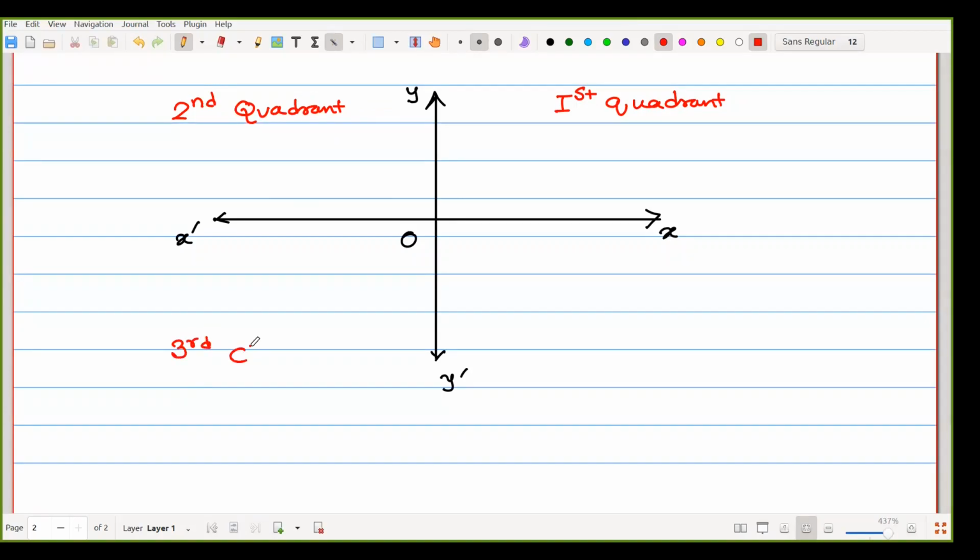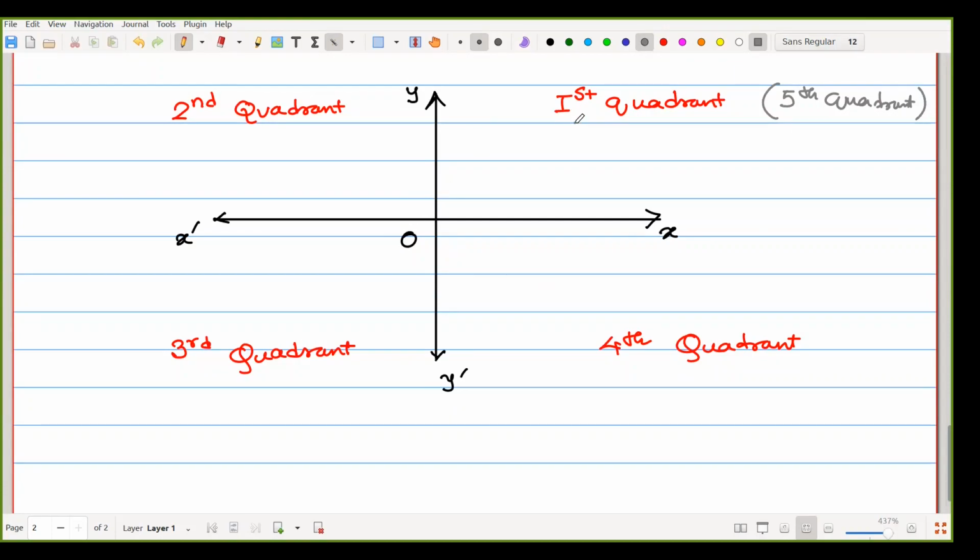Third one is called the third quadrant, and that one is called the fourth quadrant. Now, what is the meaning of first quadrant, second quadrant, third quadrant, fourth quadrant? Now, you may proceed another way. After a complete rotation, the first quadrant may also be called the fifth quadrant, or seventh, eighth, like that.